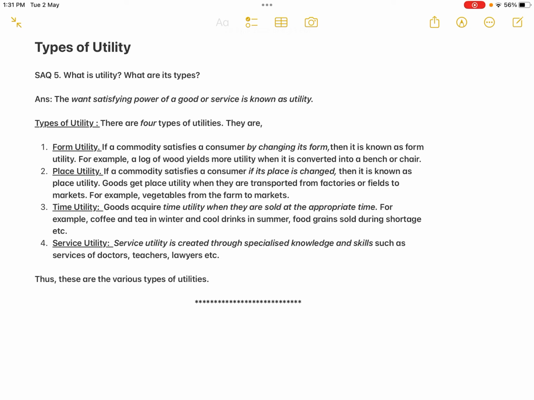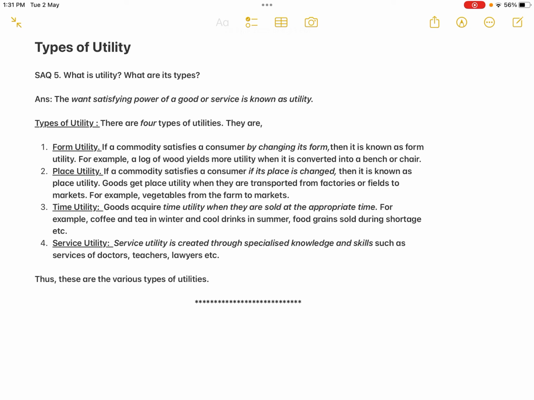In today's class, we will check out the next short answer question, types of utility. SAQ 5: what is utility and what are its types? Okay, so now what is the meaning of utility? Utility is the want satisfying power of a good or service.